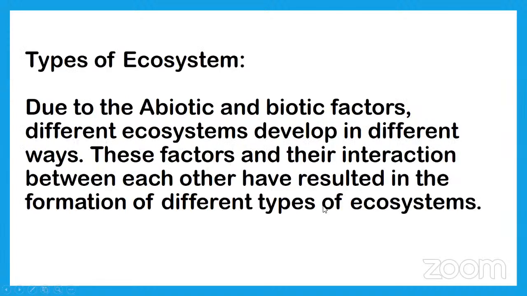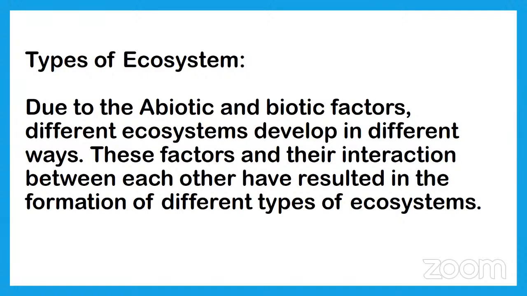Okay. Types of ecosystem. In the ecosystem topic, this is a very important one. Due to abiotic and biotic factors, different ecosystems develop in different ways. These factors and their interaction with each other have resulted in the formation of different types of ecosystems.